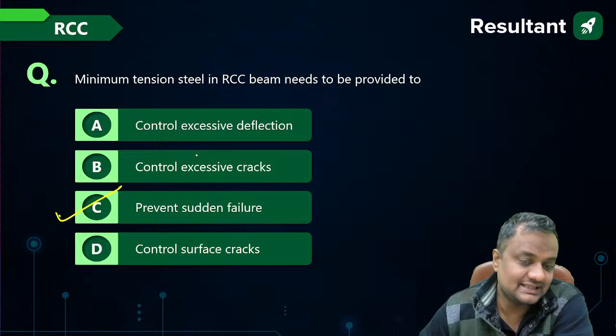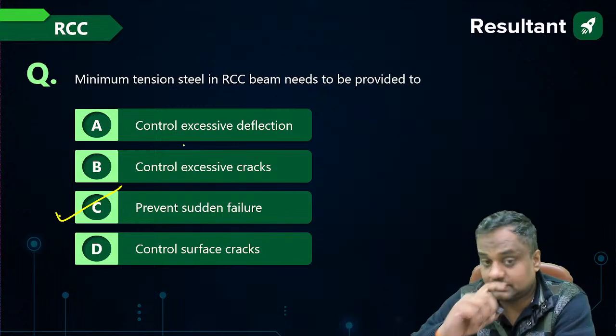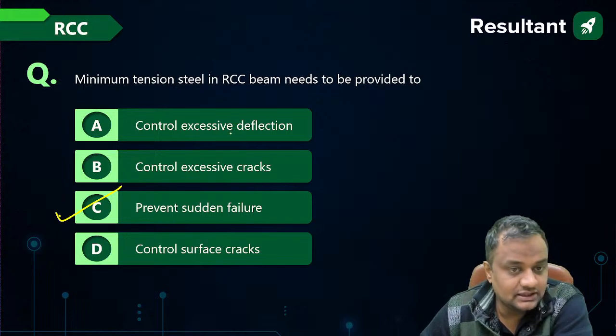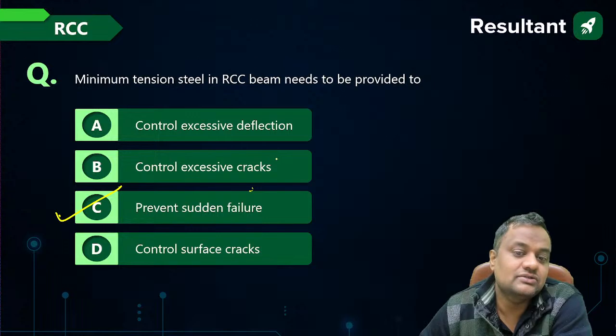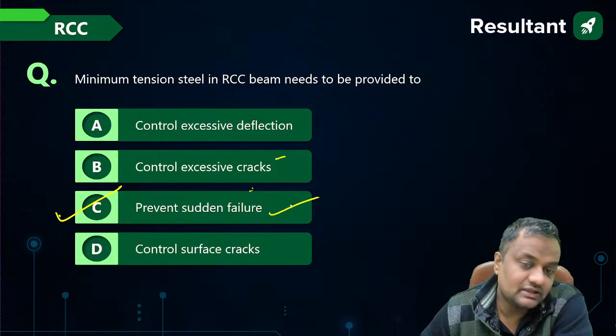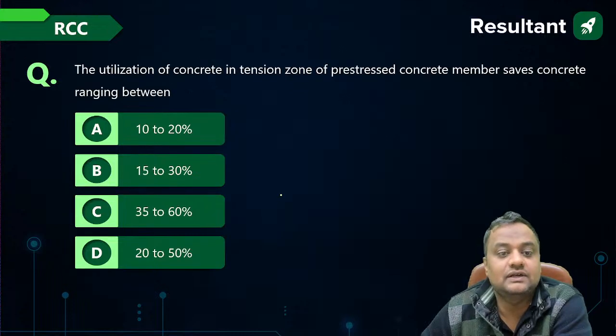If there is excessive concrete and less steel, then chances of brittle failure will be there. Cracking is also an answer, but the prime answer is to prevent the sudden failure.